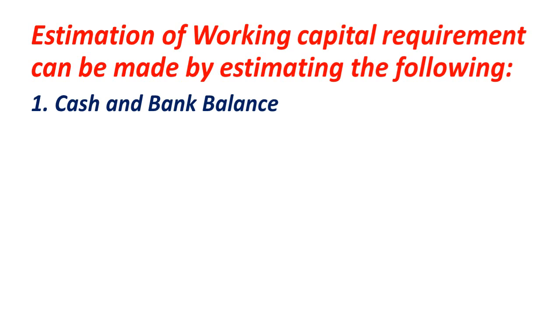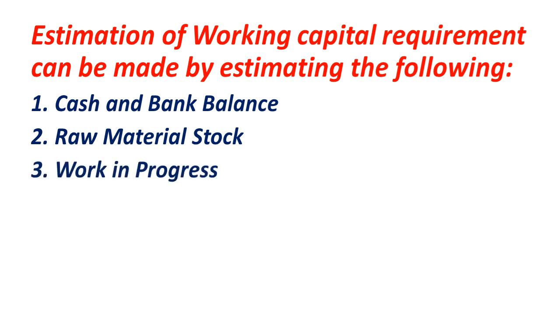When you talk about the estimation of working capital, first we need to estimate the cash balance we require, that is cash or bank balance. How much we need for purchase of raw material, for payment to creditors, for payment of wages, salaries, or workers' salaries. Second, raw material. What quantity of raw material do we require? How much do we already have? How much quantity do we need to purchase? Then work in progress. What is the time length once the material starts being produced? How much time will it take to make a finished product? How much labor charges, and how much overhead expenditure is included in work in progress?